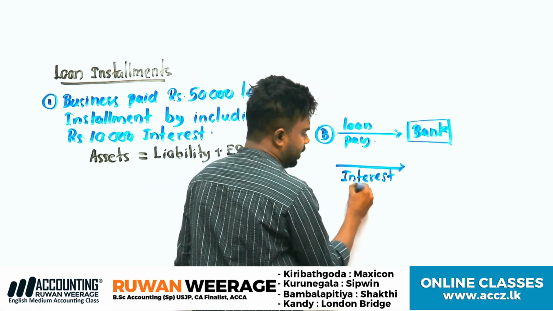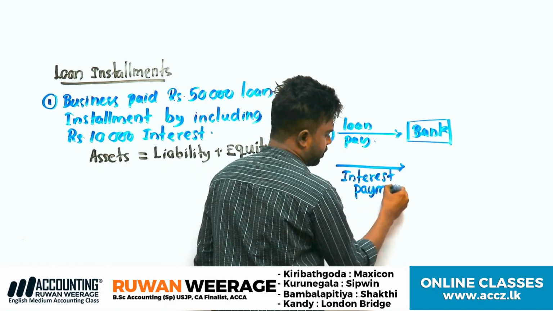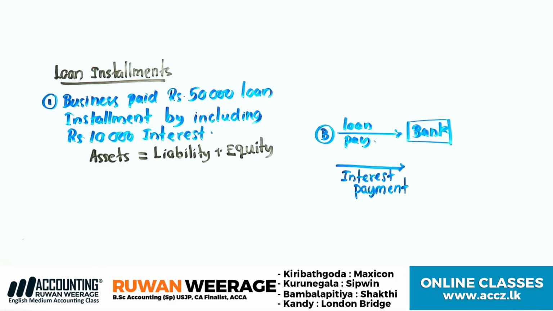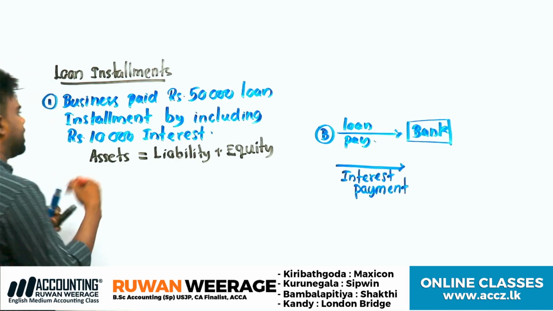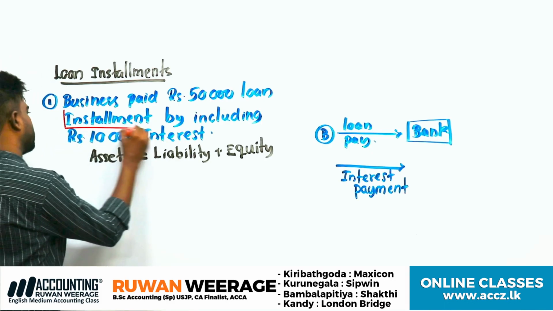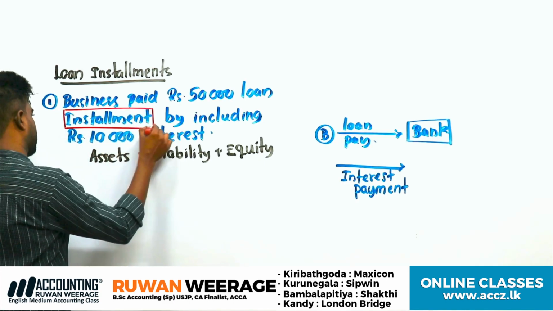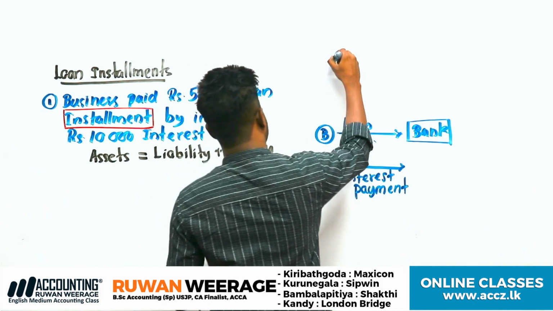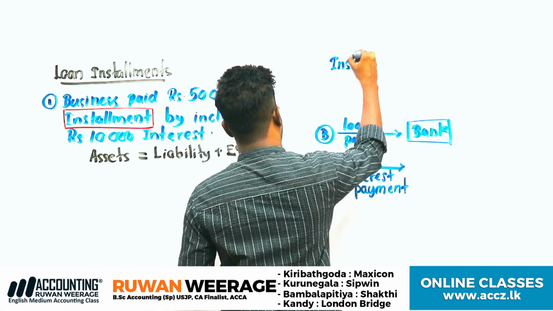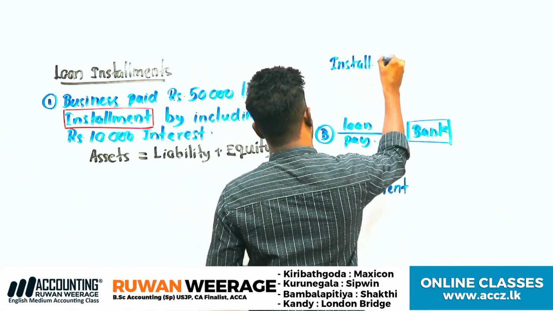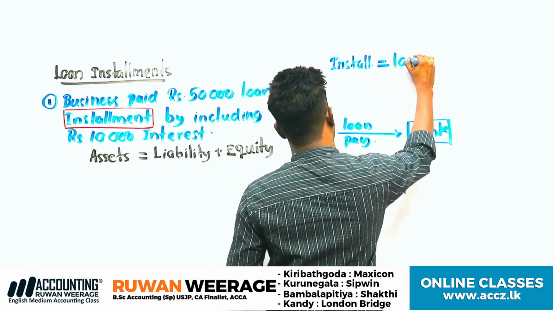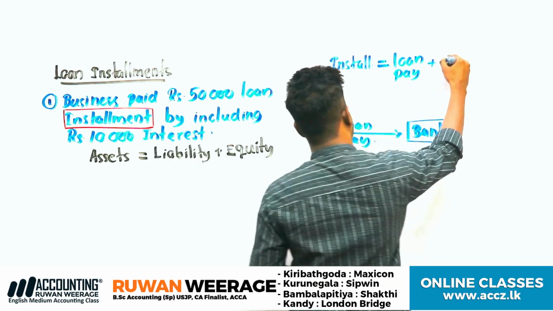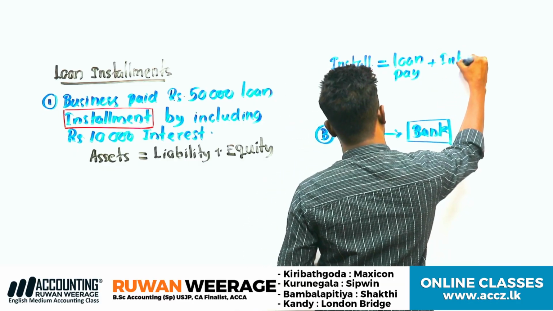Clear? Understand? Interest payment. So when you see the word installment, highlight it. When you see the word installment, there are two parts: loan payment and interest. Clear?